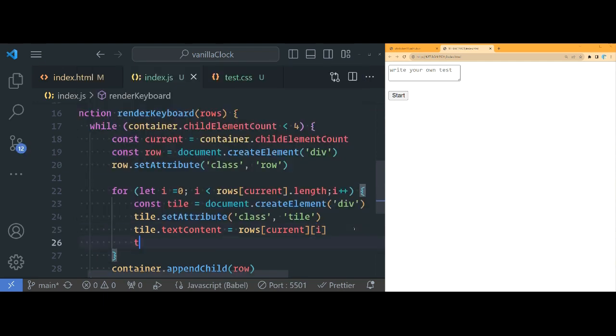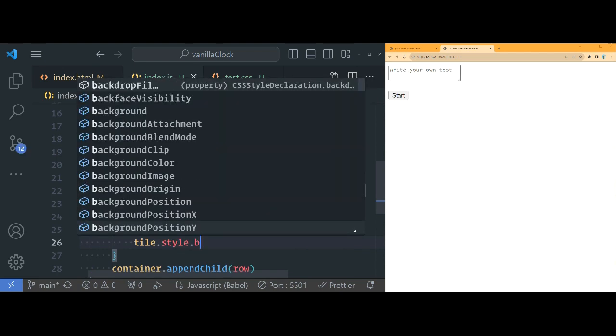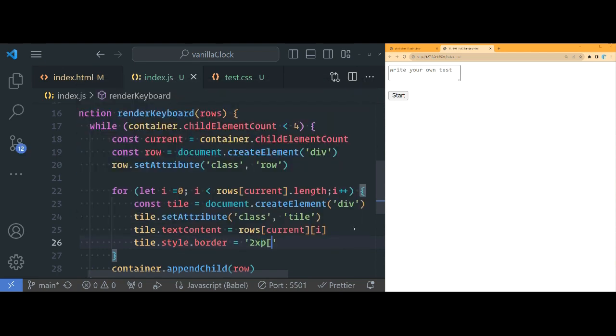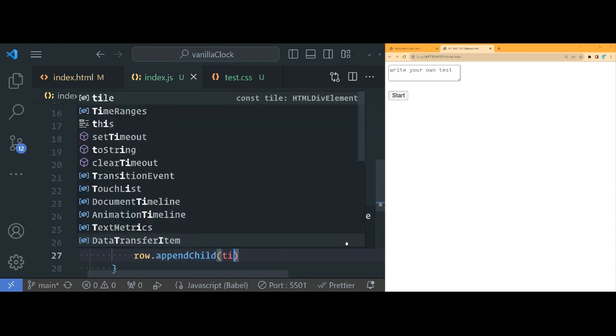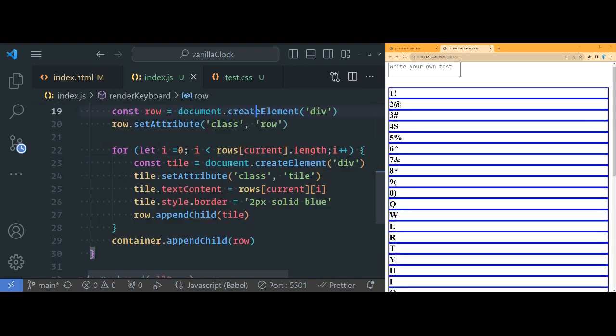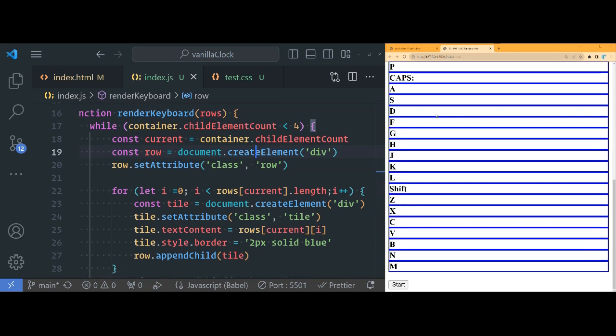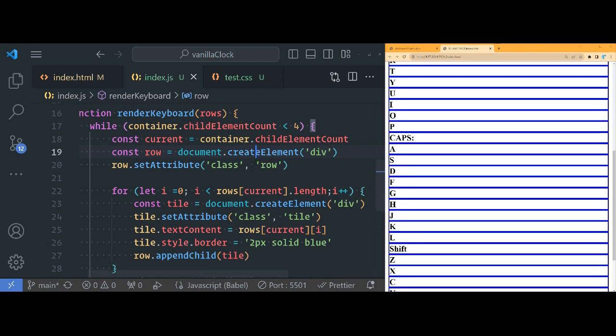Okay. And then let me do tile.style.border. This is 2px solid gray. Okay. And then don't forget, we need to do the row.appendChild and append the tile that we just made. Okay. All right. So now on the right, you see that we just rendered all of that.